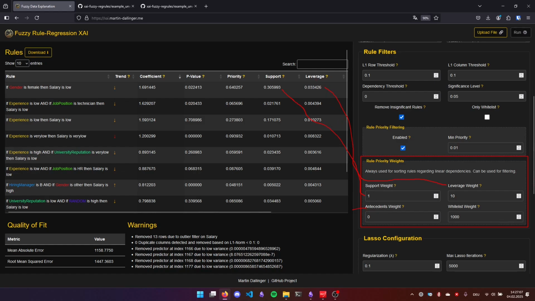Okay, this weight is the number of antecedents. So it's an inverse of the number of antecedents. Actually, we only have one antecedent, so we would take 1 over 1 and multiply this with this weight. In this case, we would have 2 antecedents, so we would take 1 over 2 and multiply it with this weight and also add it to the rule priority. But in this case, it's 0 and we don't do anything. But the user could specify that he wants this, and in machine learning in general, it's fairly common to say that simpler rules are better.